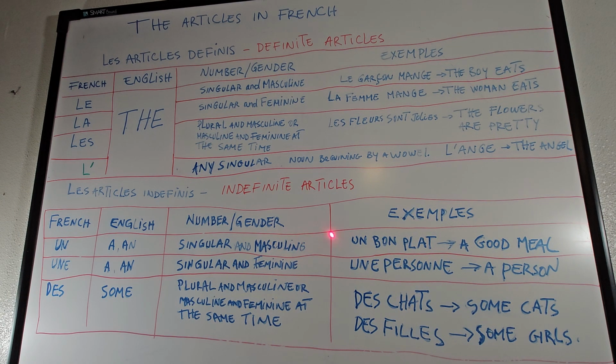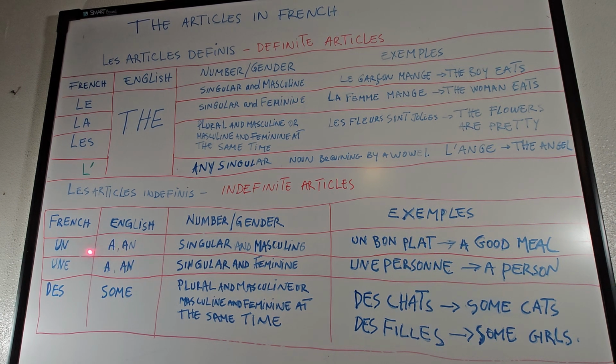So I'm going to give you an example here. Un bon plat. Un bon plat, which means a good meal. Un is a, bon is good, plat is a meal. That's singular and masculine. So here is une, which means a or an.